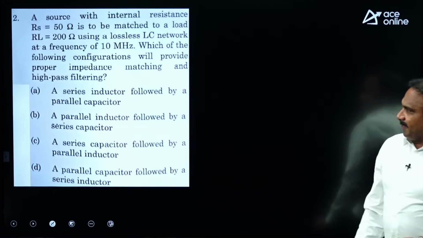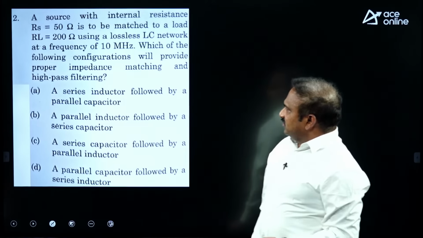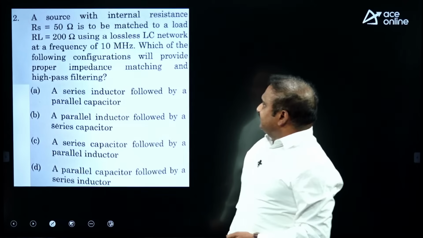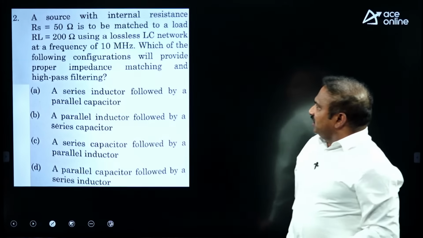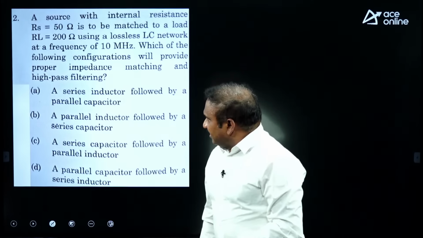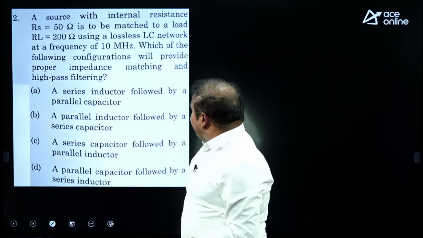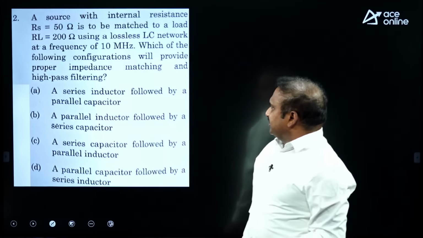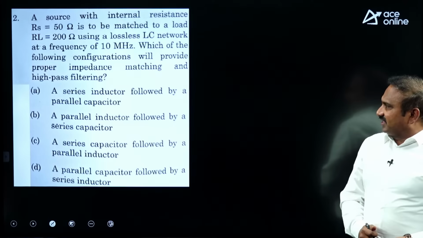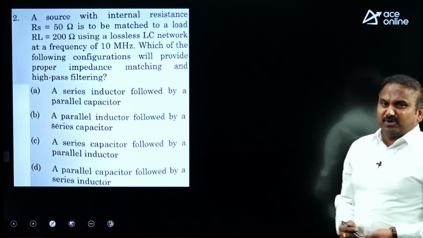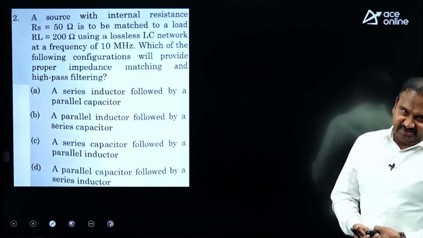The next example: a source with internal resistance RS equal to 50 ohms is to be matched to a load RL equal to 200 ohms using a lossless LC network at a frequency of 100 megahertz. Which of the following configurations will provide proper impedance matching and high pass filtering here? Usually if you want to design the network by synthesis, you should use some formulas, but here he wants only the combination.